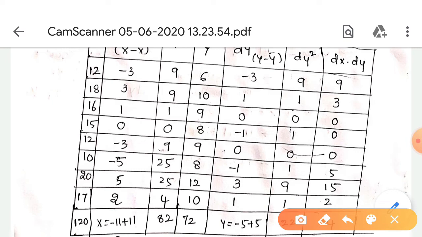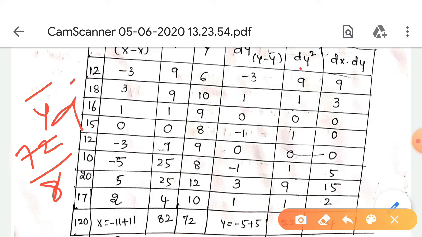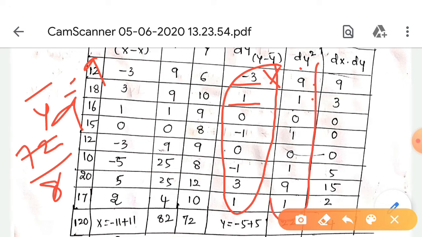Then again we have to do the same for y. So we find out the y bar. What is the total here? 72 by 8. 8 9s are 72. So y bar equals 9. So 6 minus 9 is minus 3, and 10 minus 9 is 1. We do the same for all. Again we multiply the y values: 3 3s are 9. We mention all the values here.